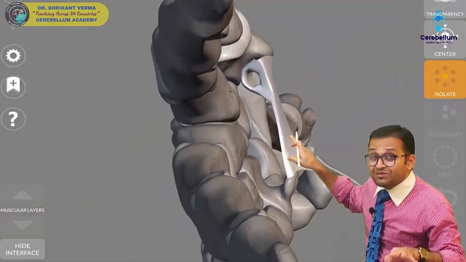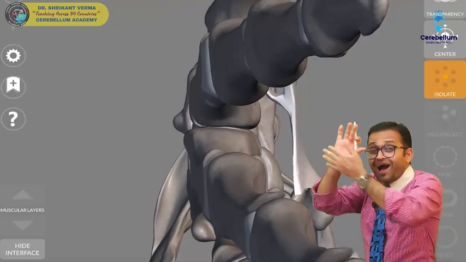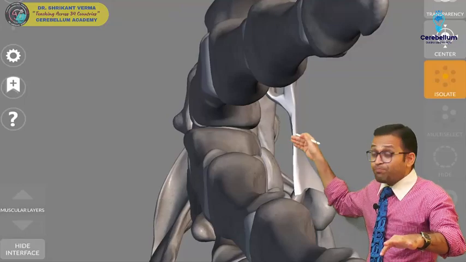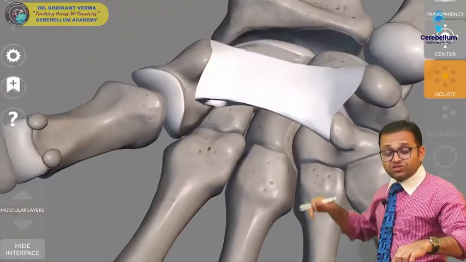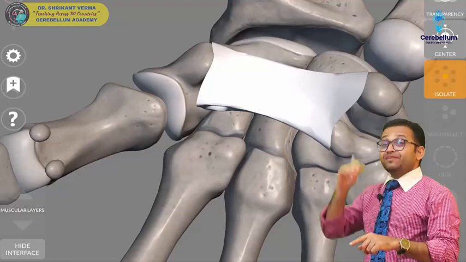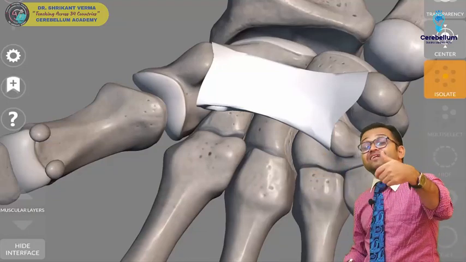Look carefully, three dimensional anatomy. Yes sir, there is one canal. This is located over the carpal bone. So this is our carpal tunnel. Remember, the median nerve will pass below it. This structure is responsible for retaining, for holding the flexor tendon. That's why it is known as the flexor retinaculum.